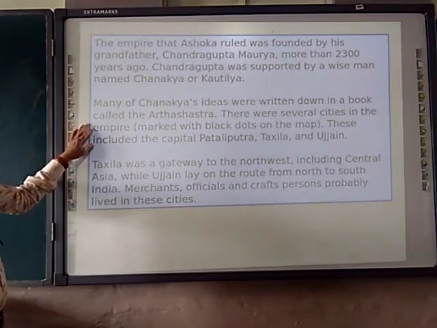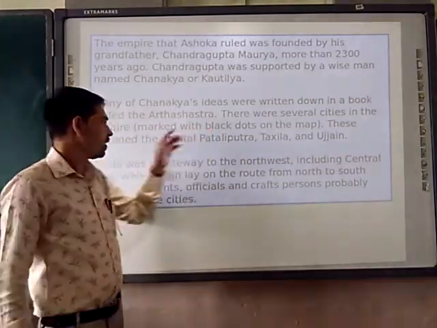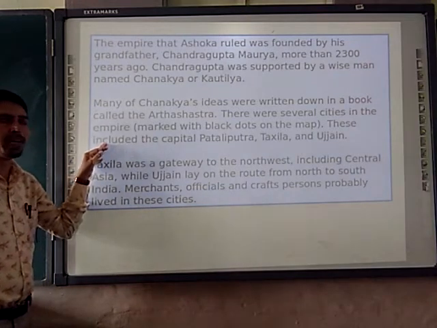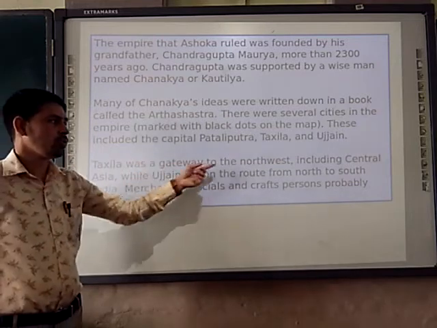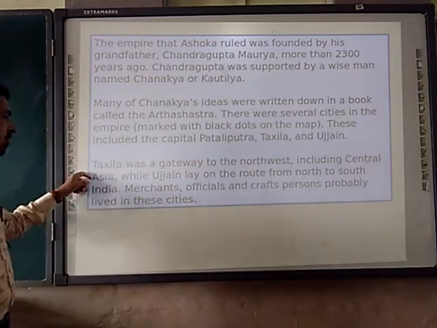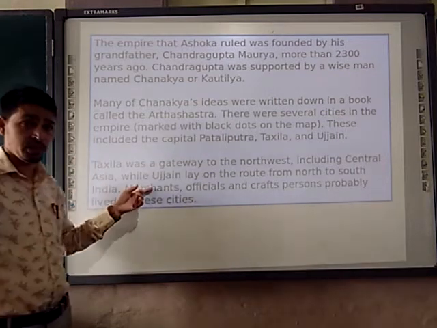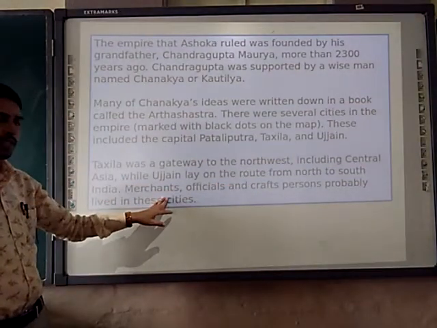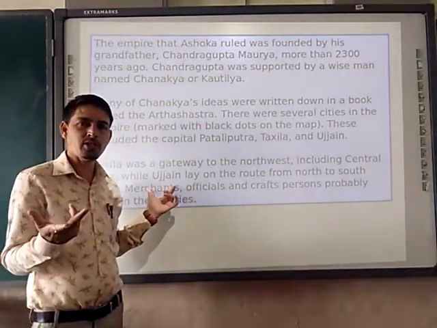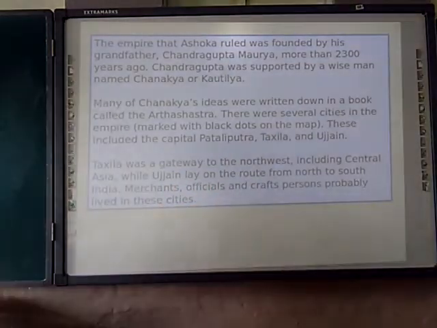There were several cities in the empire, marked with black dots on the map which I was showing you from the textbook. These included the capital Pataliputra, Takshashila and Ujjain. Takshashila was the gateway to the northwest, including Central Asia, while Ujjain lay on the route from north to south India. Merchants, officials and craftspersons probably lived in these cities. So the occupations of the people were merchants, officials, and craftspersons also.